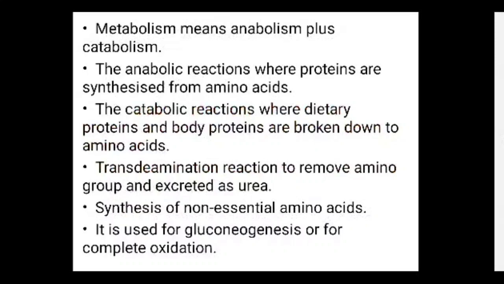Today we will discuss the metabolism of the amino acids. Metabolism means anabolism plus catabolism. Now, what is anabolism? Anabolic reactions are where the proteins are synthesized from the amino acids. And what are catabolic reactions? Where the dietary proteins and body proteins are broken down to the amino acids. Now, trans-deamination reactions remove the amino group, which is excreted as urea. Then there is synthesis of the non-essential amino acids, which are used for gluconeogenesis or for the complete oxidation of the protein.